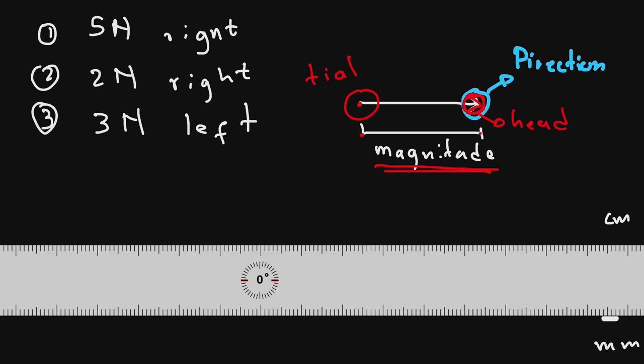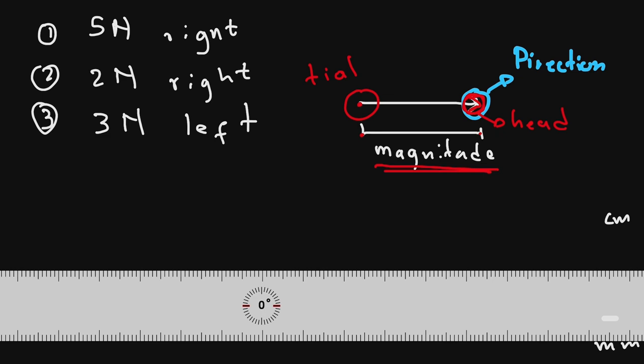But if we look at my ruler here, my ruler does not have units, so I'm just going to assume that all the units that I have here are just newtons. But let's assume that in your case, you are using a ruler that has centimeters and millimeters. So you will have to apply what we call a scale so that you will be able to represent these 5 newtons using centimeters. You will say, for example, I'm going to use a scale where 1 newton is the same as 1 centimeter on my ruler.